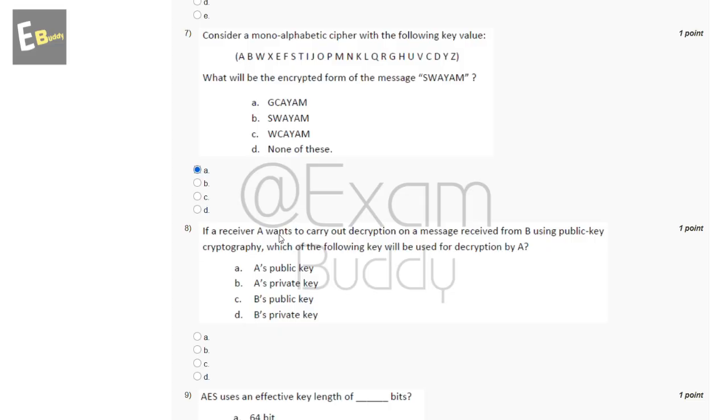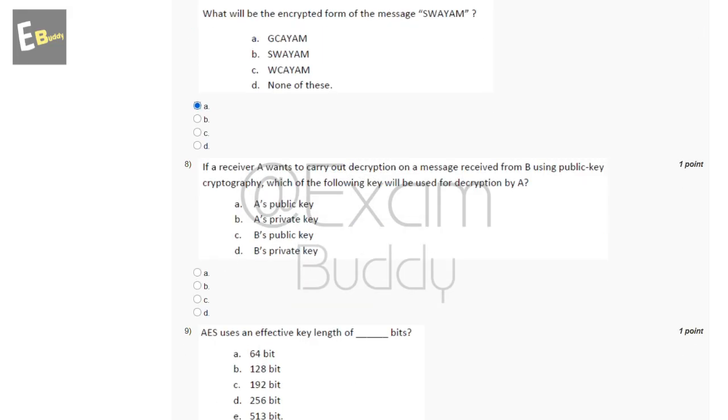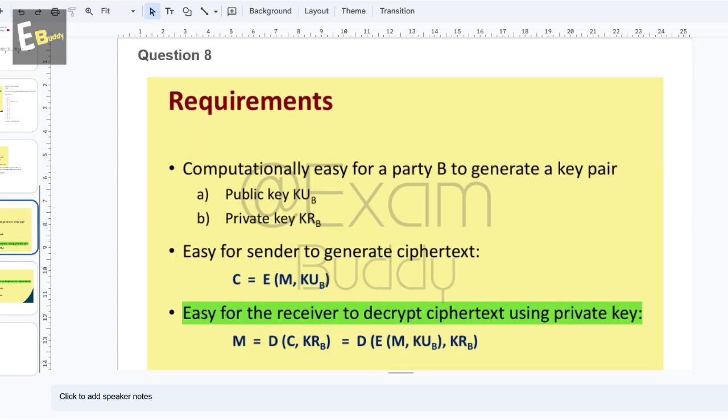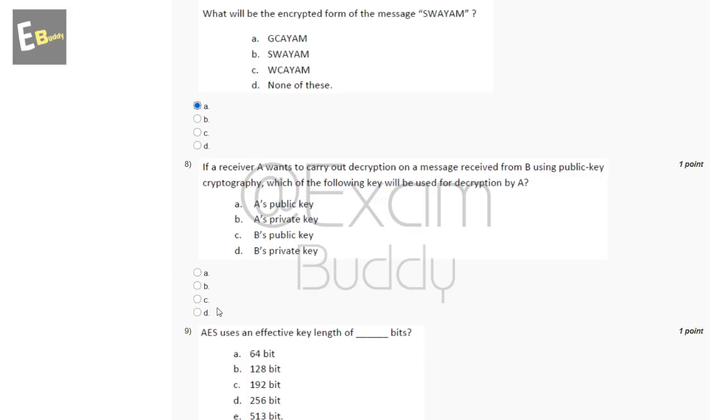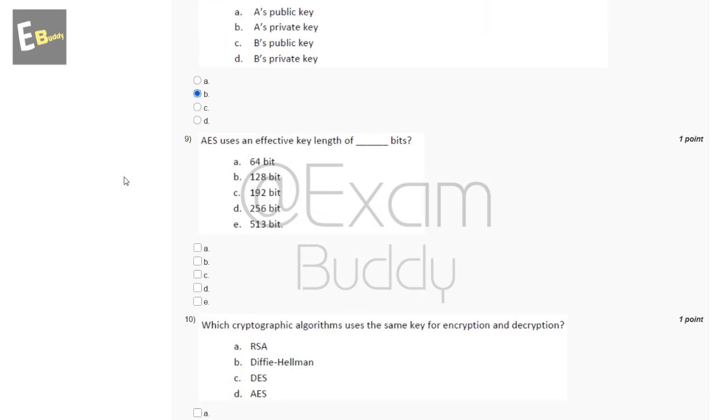Now let's go to the eighth question. If a receiver A wants to carry out decryption on a message received from B using public key cryptography, which of the following keys will be used for decryption by A? These are the options, and let's check the answer of our eighth question. The requirement is that it is easy for the receiver to decrypt cipher text using the private key. So the answer of our eighth question is B, A's private key.